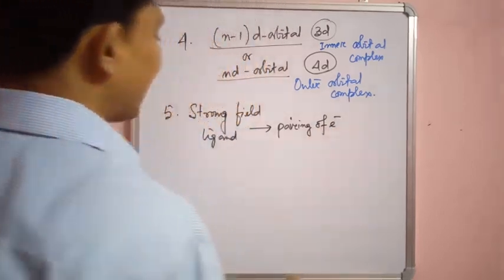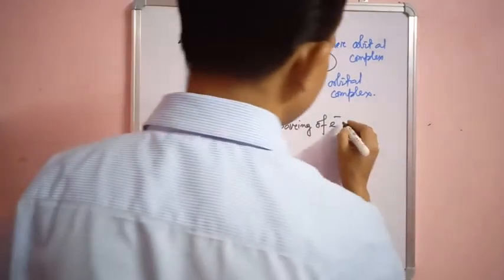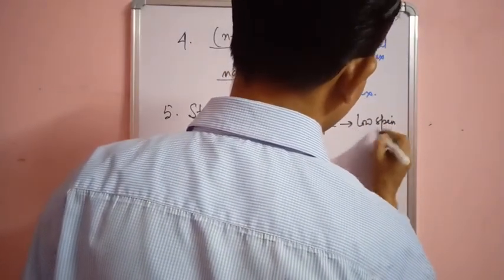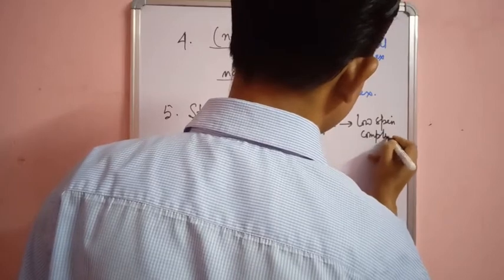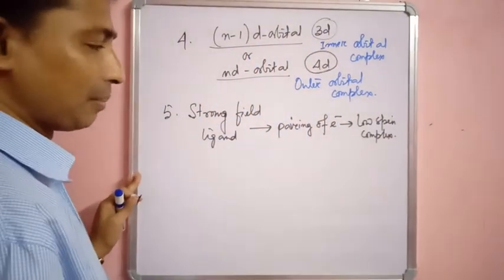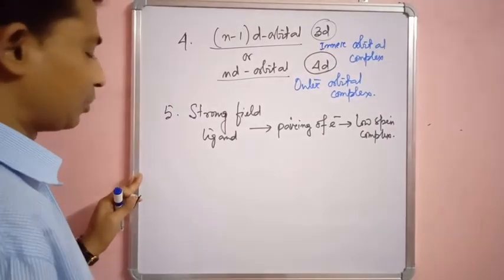As a result, the complex will be a low spin complex. What is this low spin complex? We will see when we discuss some examples.